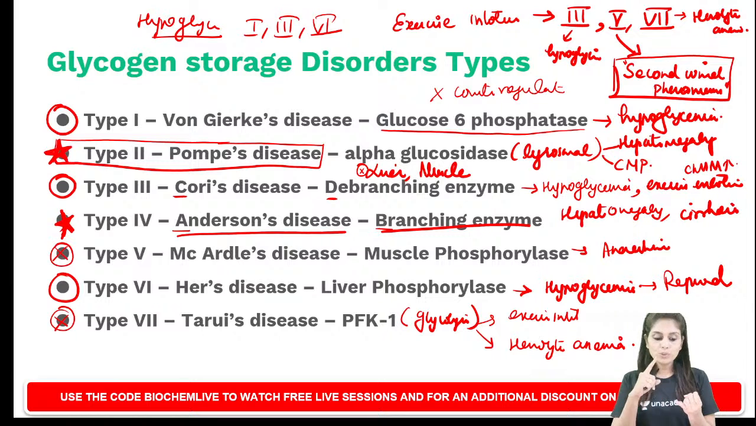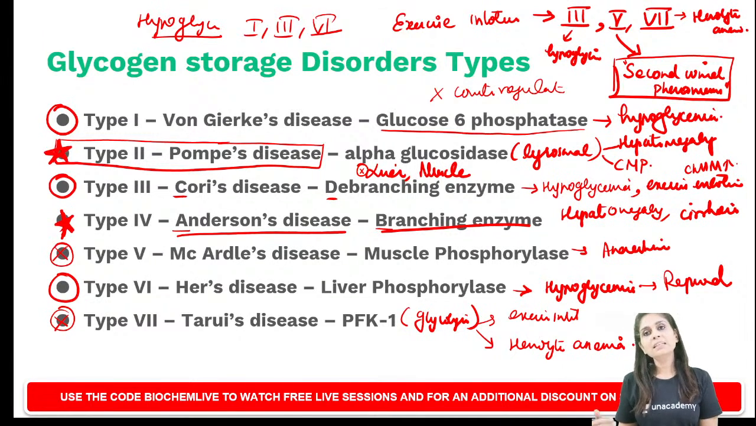Of the three, the most severe form of hypoglycemia, which does not respond to counter-regulatory hormone administration, will be type 1 or von Gierke's disease, caused by a defect of glucose 6-phosphatase. Type 3 or Cori's disease, a debranching enzyme defect, will present along with exercise intolerance. Type 6 is Hers disease. It presents as hypoglycemia which responds to counter-regulatory hormone administration.